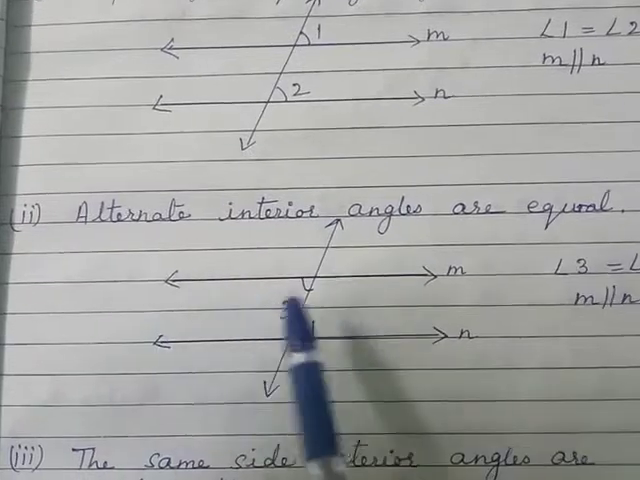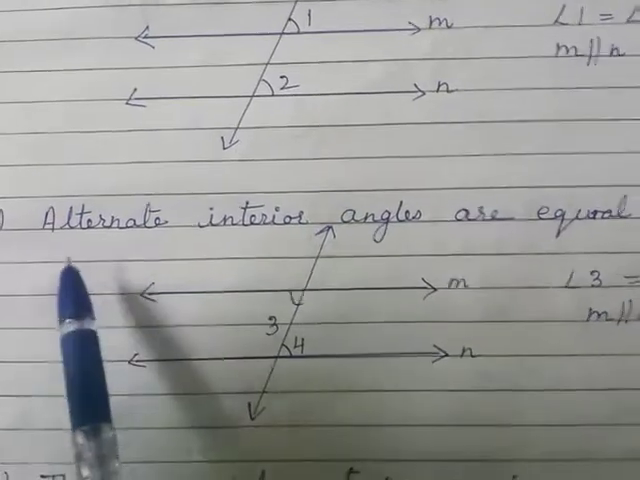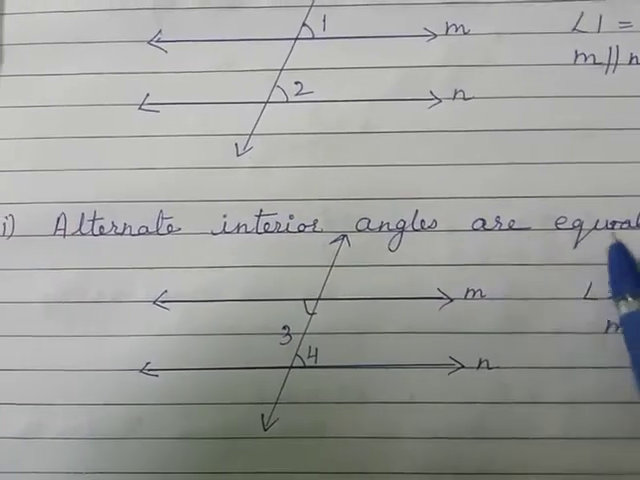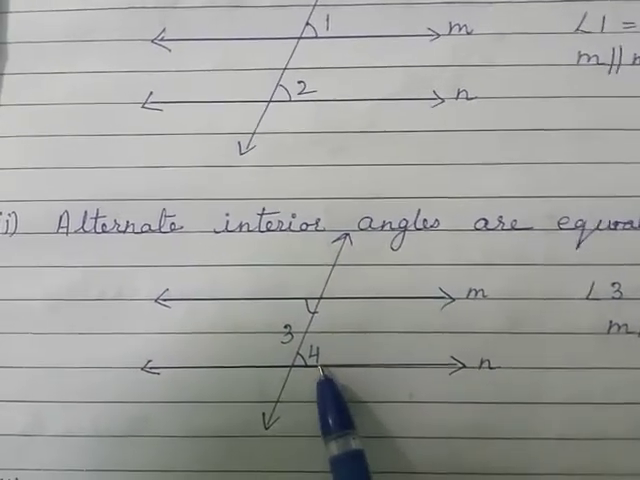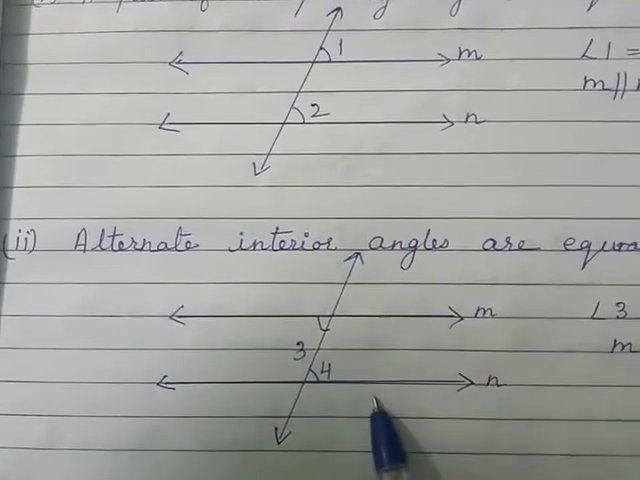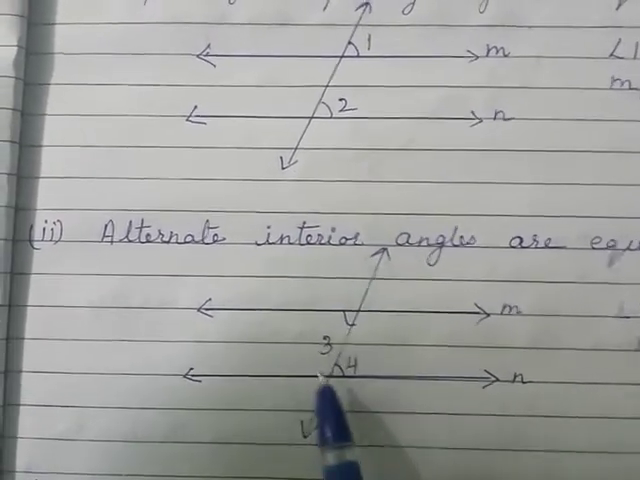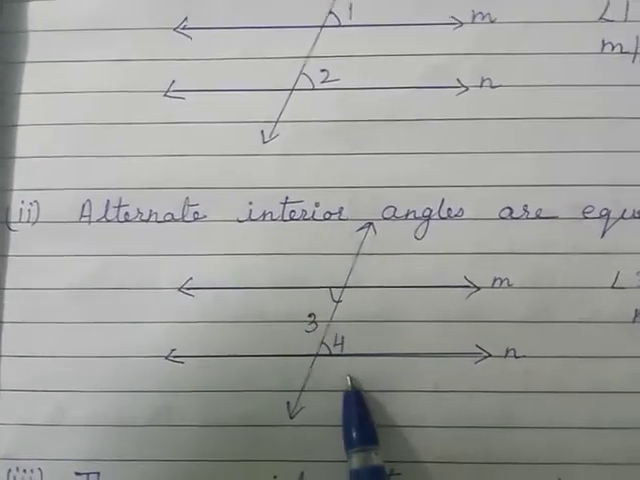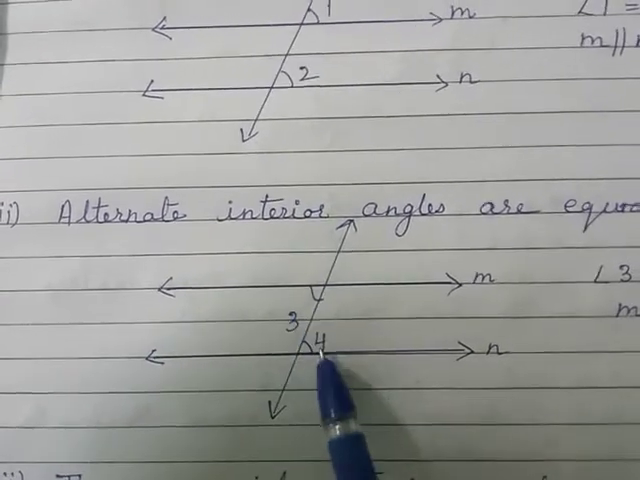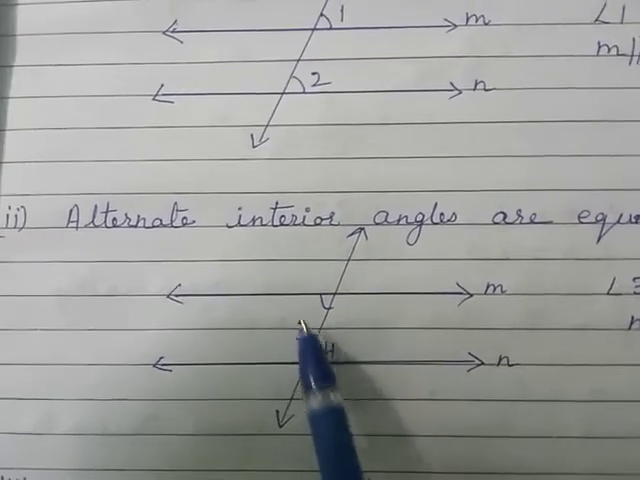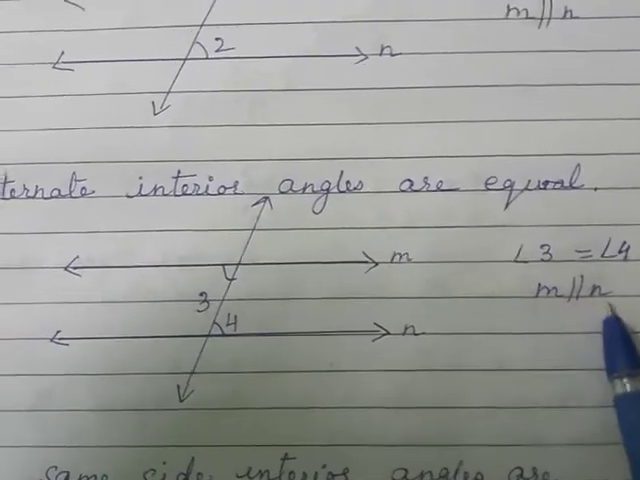Then again, when two coplanar lines are cut by a transversal, they are parallel if the alternate interior angles are equal. As you know, children, there are two pairs of alternate interior angles. See here, angle 3 and angle 4 are the alternate interior angles, and these two angles are equal. So when these two angles are equal, line M is parallel to N.